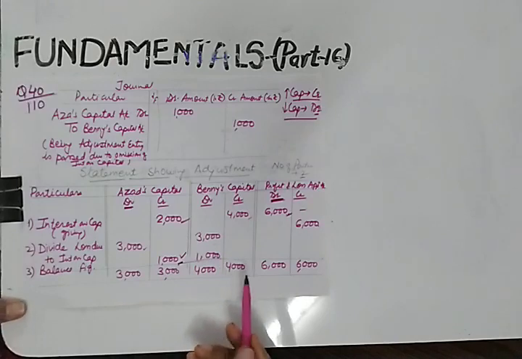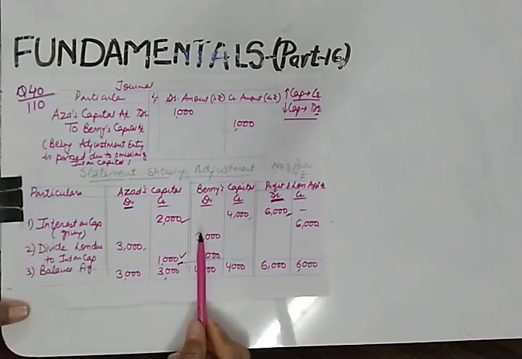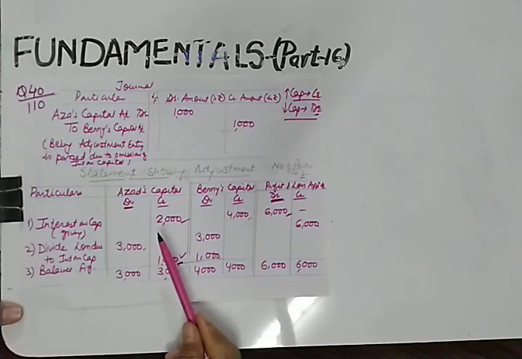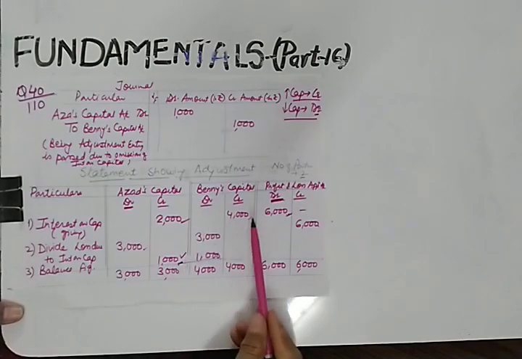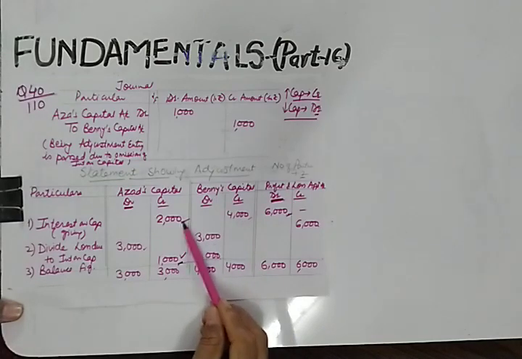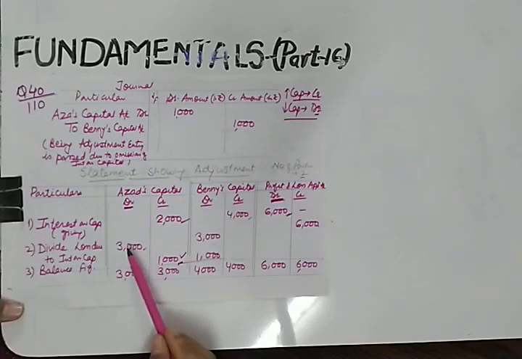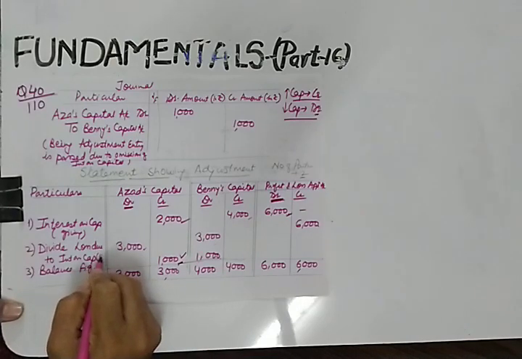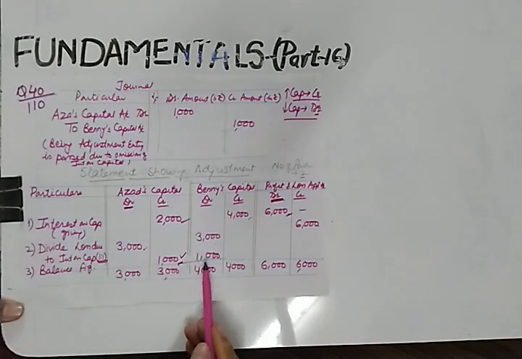So I hope the treatment of this was a very simple question where we have not given interest on capital. This was the case of omission of interest on capital. First of all, you will give interest on capital to the partners on the credit side. Then whatever loss the firm has to bear, that is to be taken from the partners by debiting their accounts in the profit sharing ratio. Because it is written equal, that's why we are dividing this in the equal ratio. And the balancing figure will be calculated.